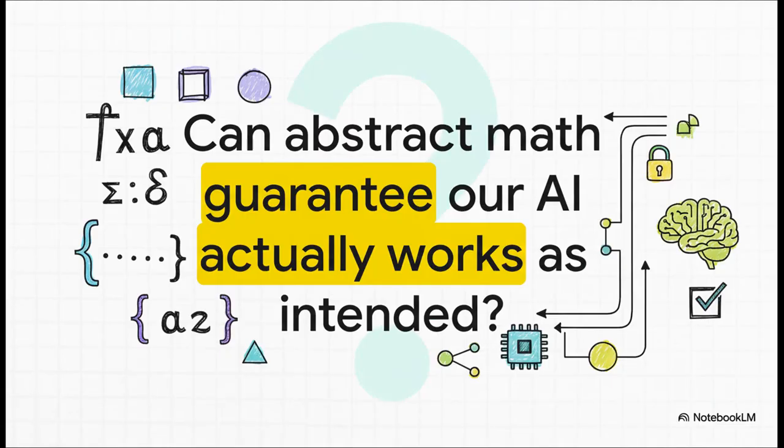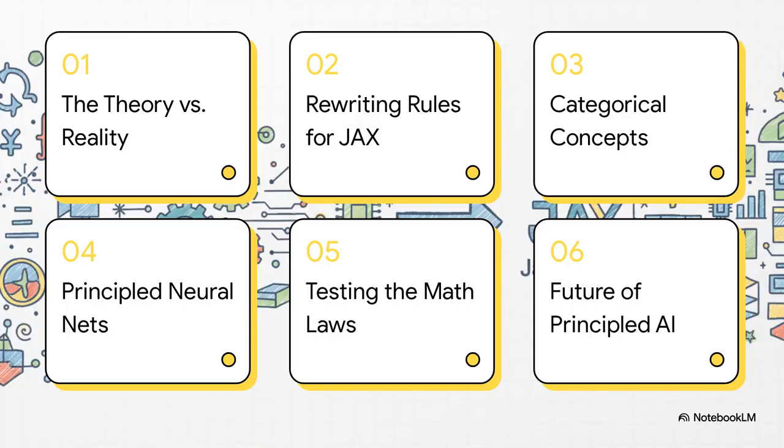Can we actually take these beautiful, abstract mathematical ideas and use them to guarantee that the AI code we write actually works the way we think it does? Let's dive in.